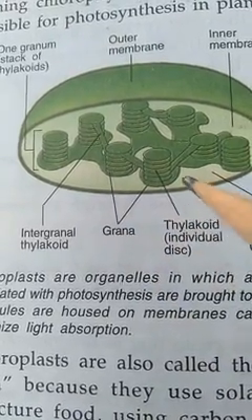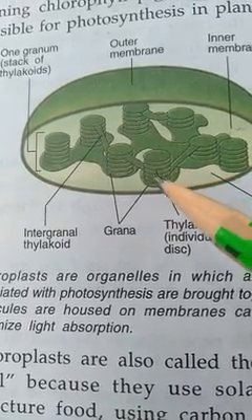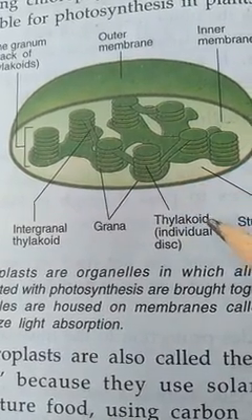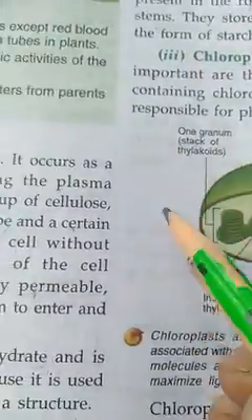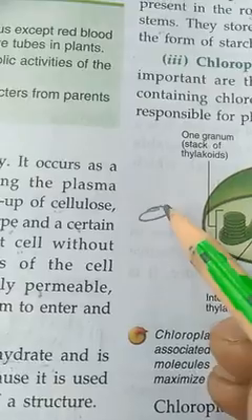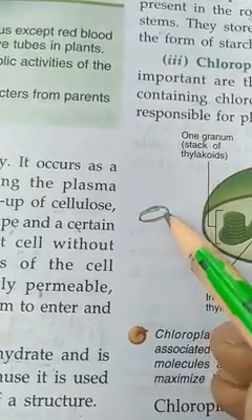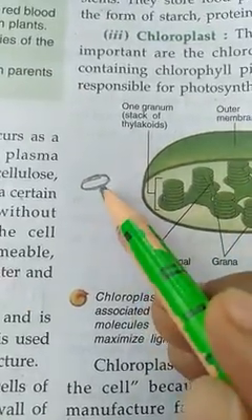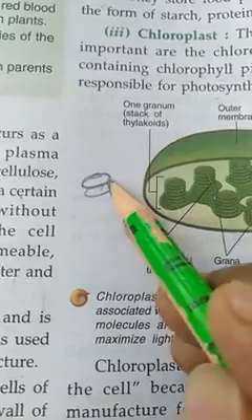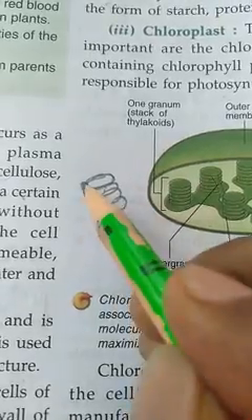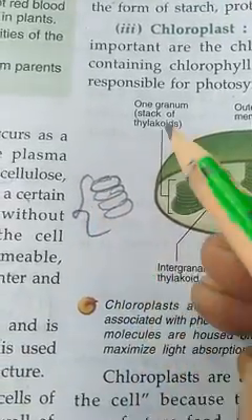Okay, here you can see this individual disc, only one disc, and one disc is known as a thylakoid. This individual circular disc is known as a thylakoid. But when it becomes a stack, or a larger number of thylakoids, it is known as a granum.